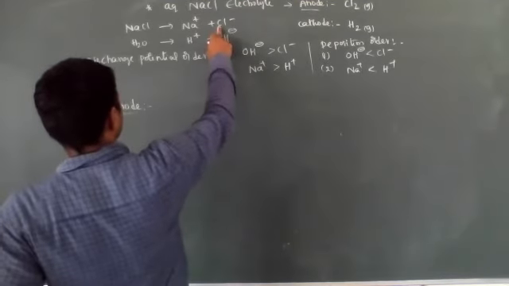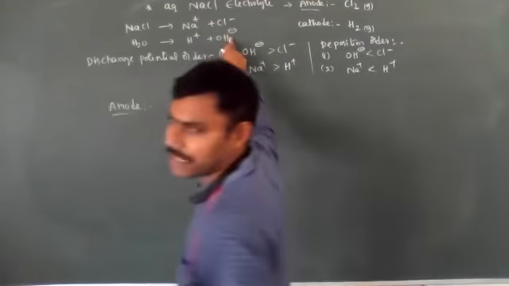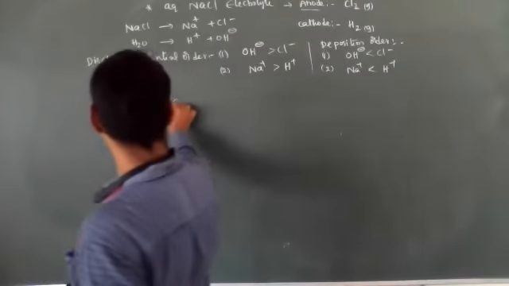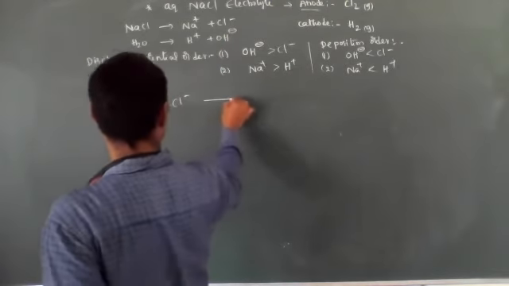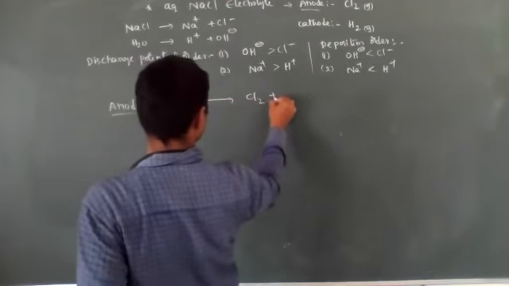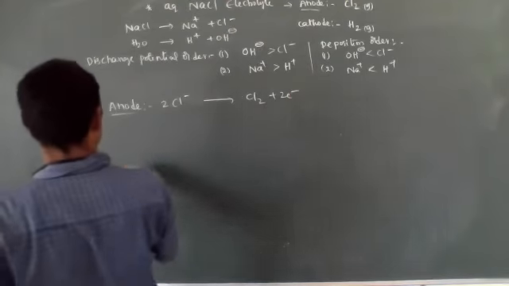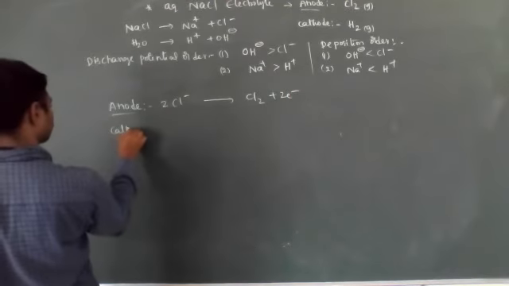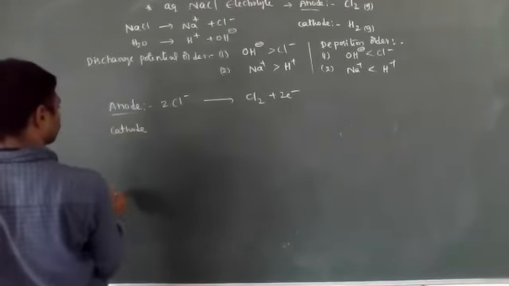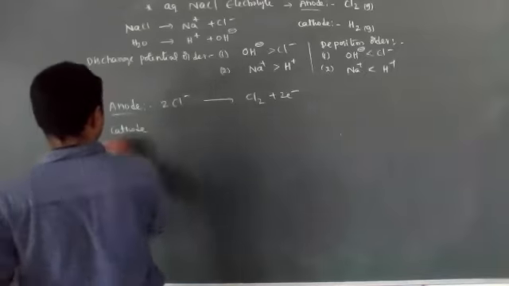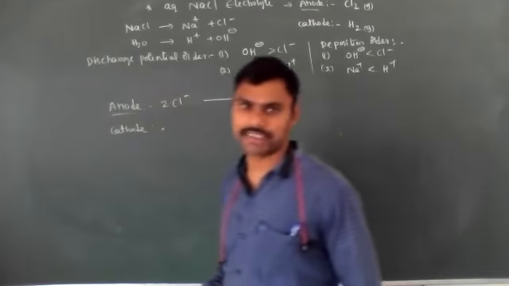Which will be oxidized, OH minus or Cl minus? Cl minus can be oxidized: 2Cl minus produces Cl2 gas and 2 electrons. At the cathode, a reduction reaction takes place.